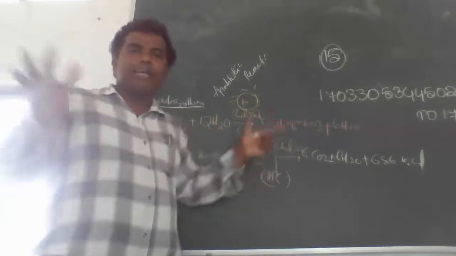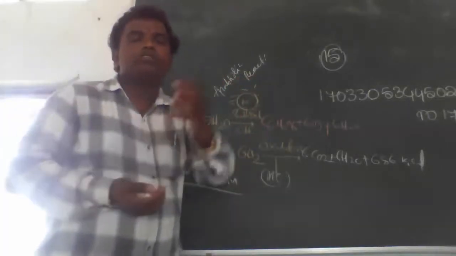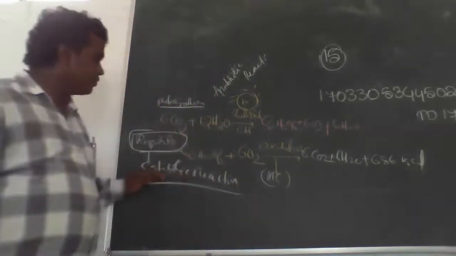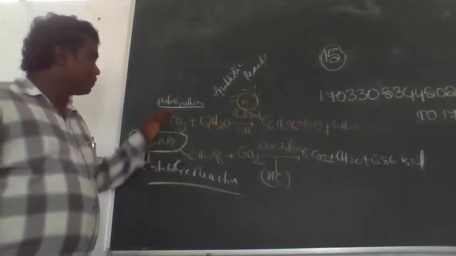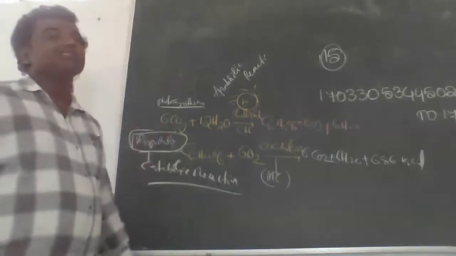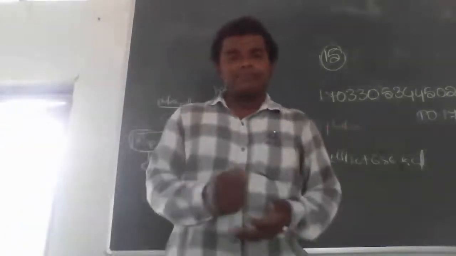Catabolic breaks down into small structures to produce ATP. This is the difference between respiration and photosynthesis.